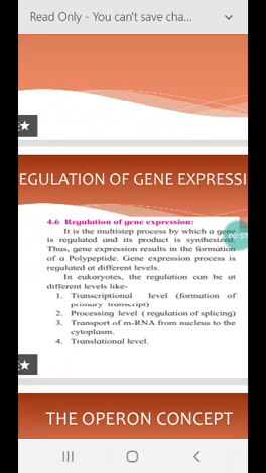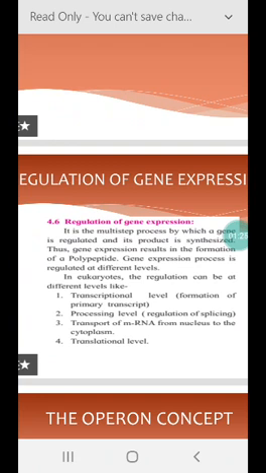Gene expression can be controlled or regulated at various levels, such as the transcription level, post-transcriptional events, or the translational level. Today we will discuss the transcriptional regulation of gene expression.